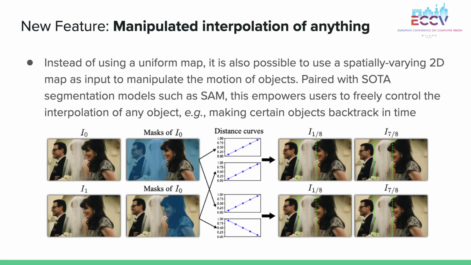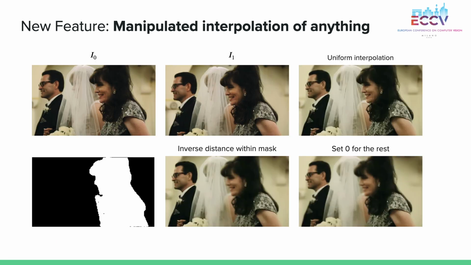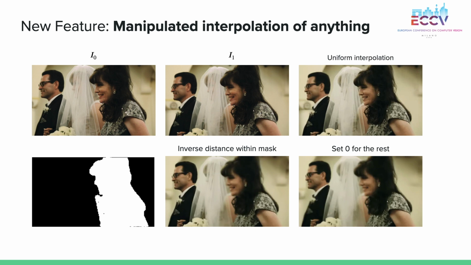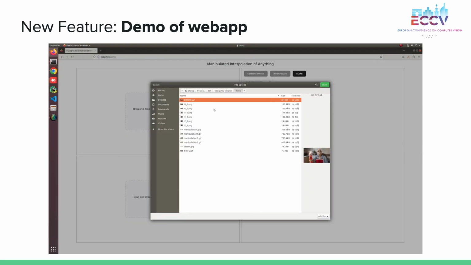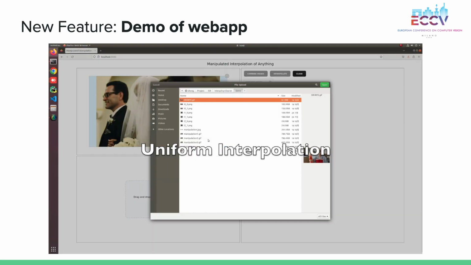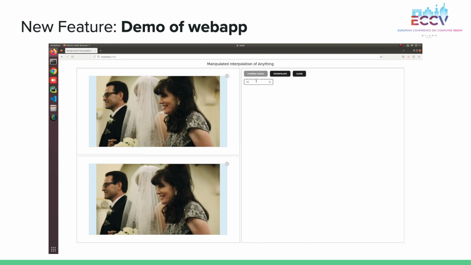Instead of using a uniform map, it is also possible to use a spatially varying 2D map as input to manipulate the motion of objects. Paired with SOTA segmentation models such as SAM, this empowers users to freely control the interpolation of any object, for instance, making certain objects backtrack in time. Finally, we present a web app that allows users to experience our algorithms.